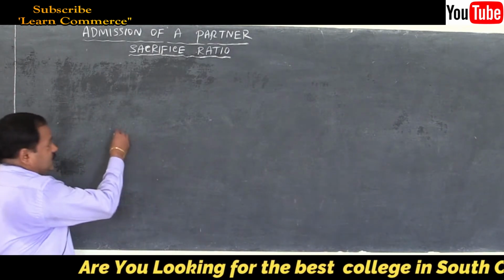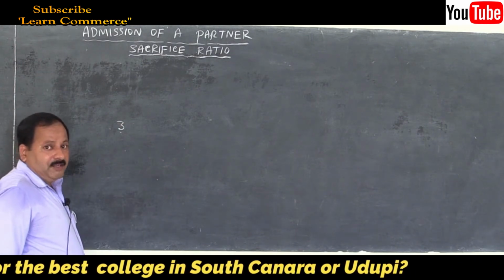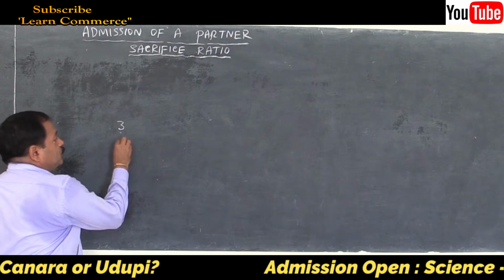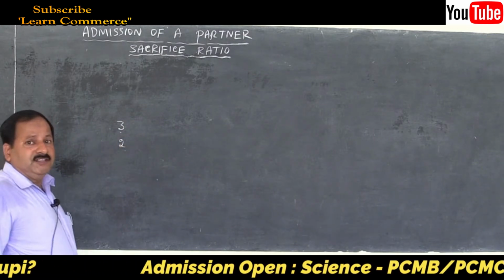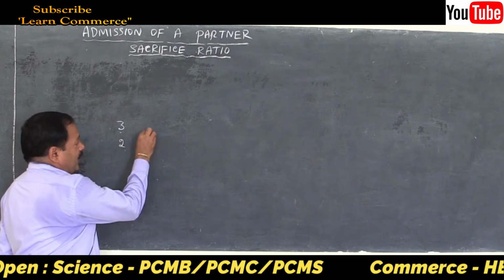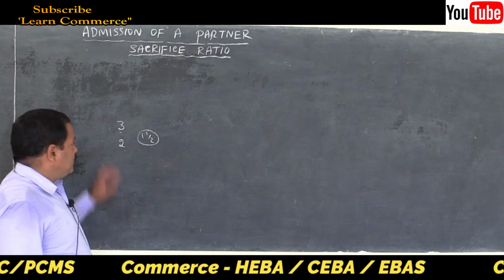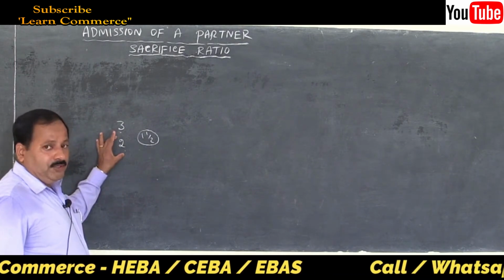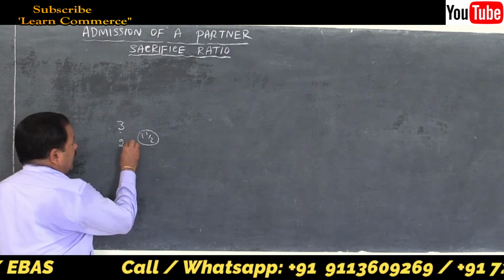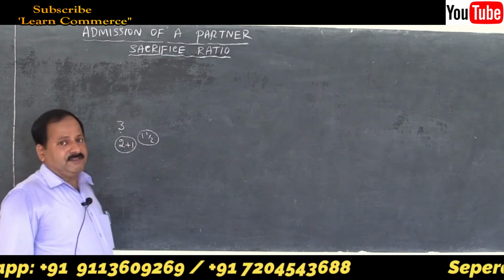Suppose 3 chocolates are there on the table. Suppose there are 2 students in the class. Then how will we distribute? Each one will get one and a half. A and B are there in the class. If I distribute 3 chocolates, I have to distribute one and a half each. In the meantime, one more person enters, Mrs. C enters.